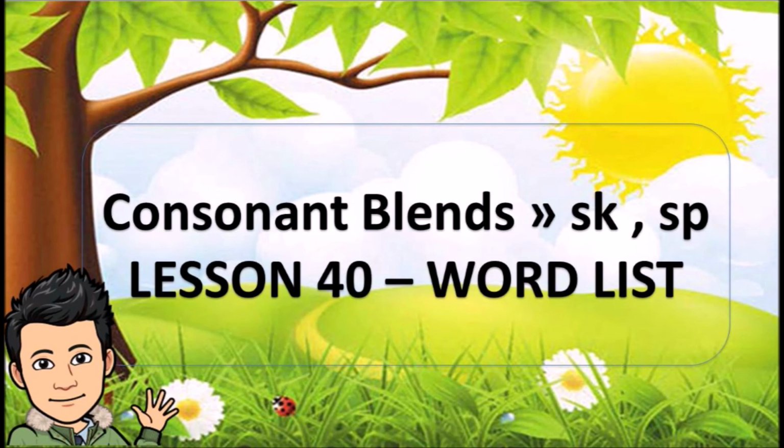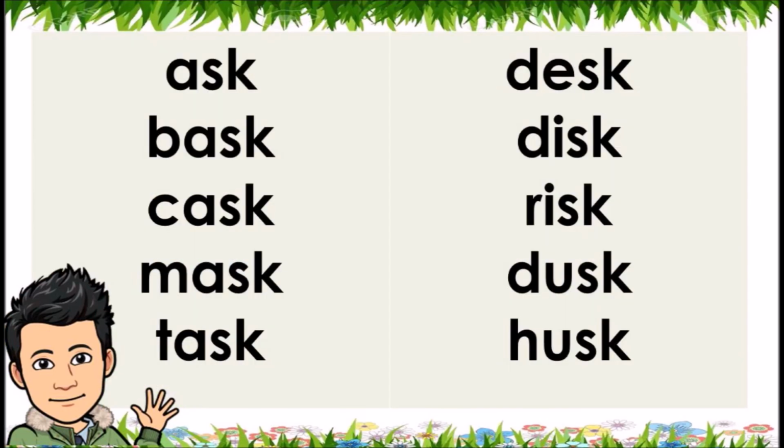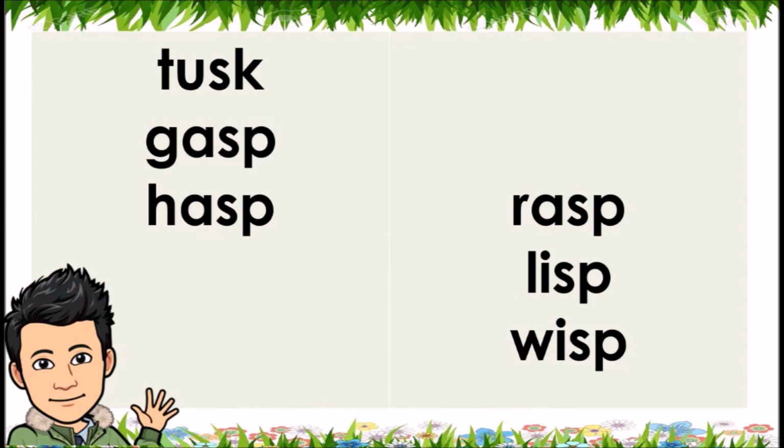Consonant blends, at end, sk, sp. Lesson 40, word list. Ask. Bask. Cask. Mask. Task. Desk. Disc. Risk. Dusk. Husk. Tusk. Gasp. Hasp. Rasp. Lisp. Wisp.